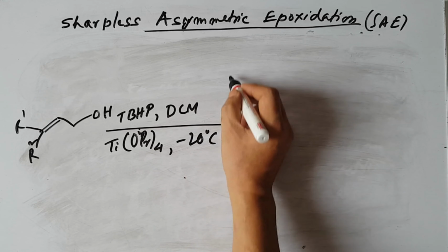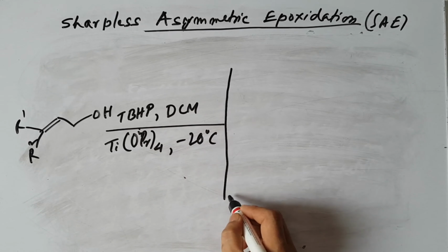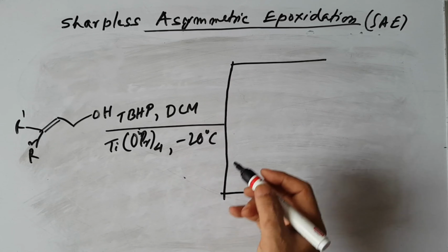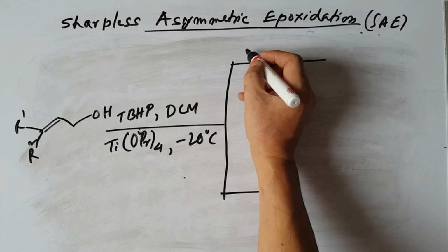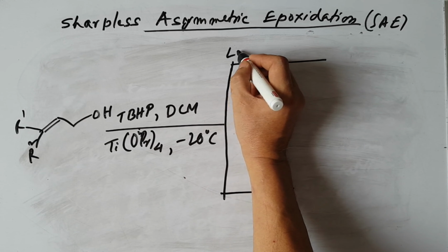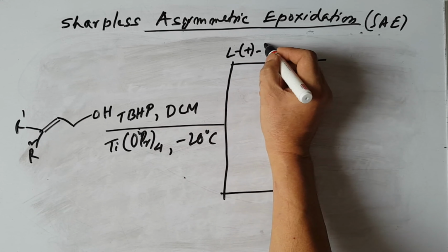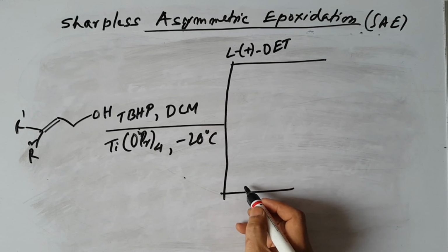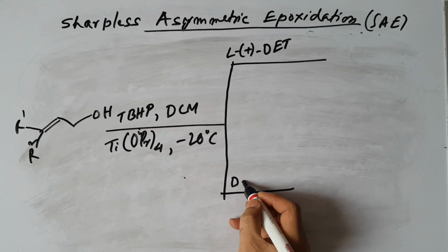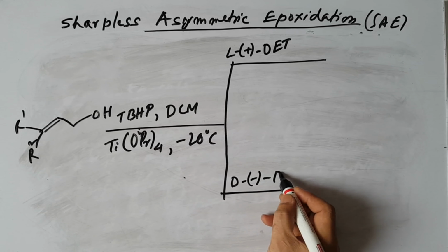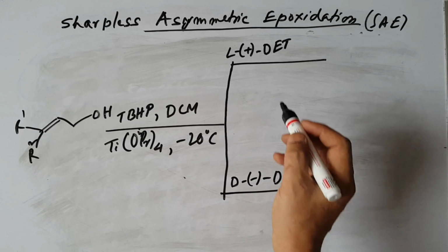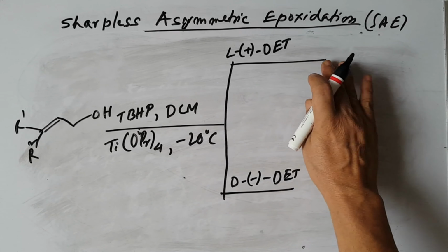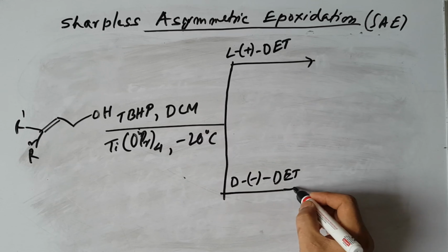So two types of reactions can take place. If you use this catalyst with L-plus diethyl tartrate, or if you use the other one, D-minus diethyl tartrate, you can say positive and negative tartrate, we will get two products.